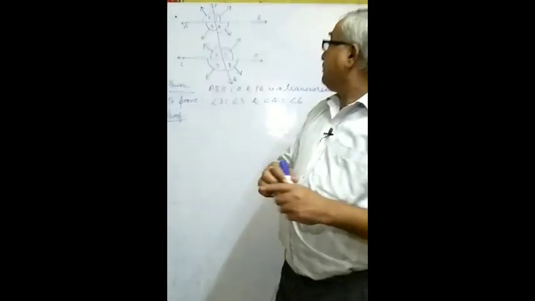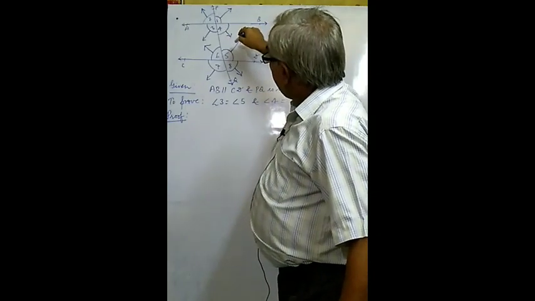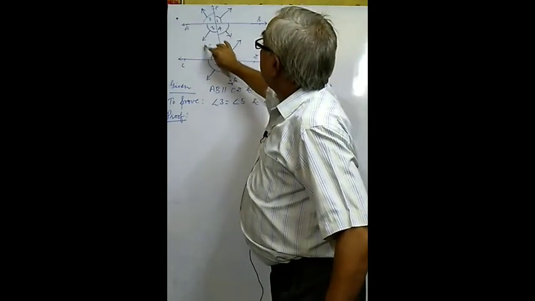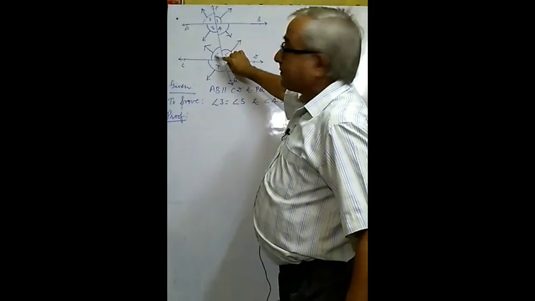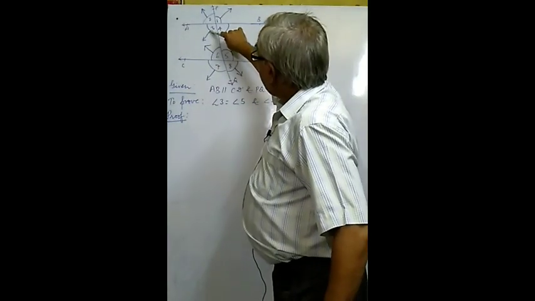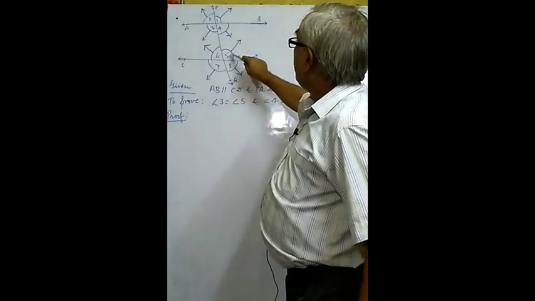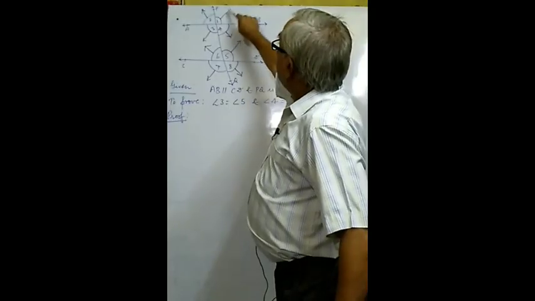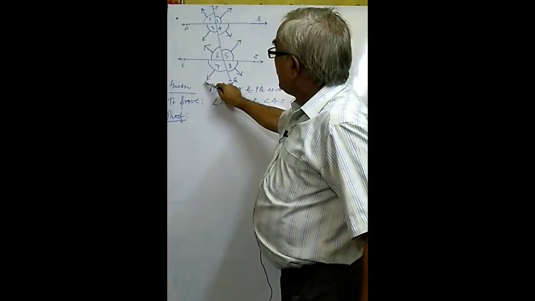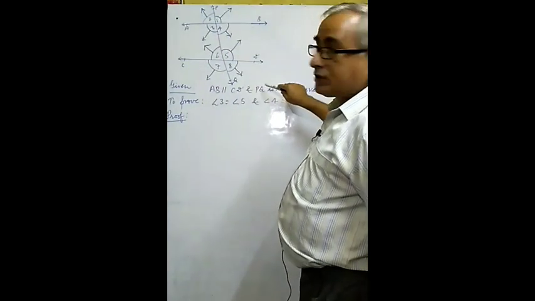You may observe the direction of angle 4 is going like this, and angle 6 is going just opposite. So alternate of angle 4 is angle 6, alternate of angle 3 is angle 5. Angle 3 is going in this direction and angle 5 is going just opposite. Angle 1 is going in this direction, so angle 7 is going opposite, angle 2 is going there, angle 8 is going just opposite.